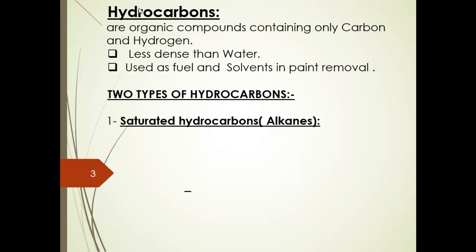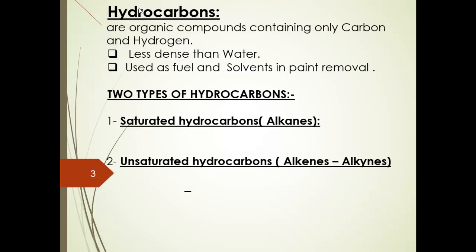We have two types of hydrocarbons, saturated hydrocarbons and unsaturated hydrocarbons. And the hydrocarbons are classified into three main groups: alkanes, alkenes and alkynes. These are the three main groups of hydrocarbons, and the two types are saturated and unsaturated hydrocarbons.